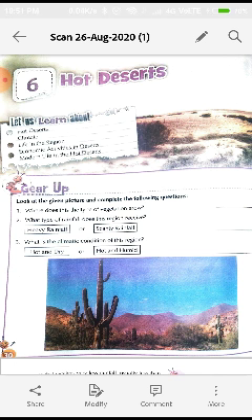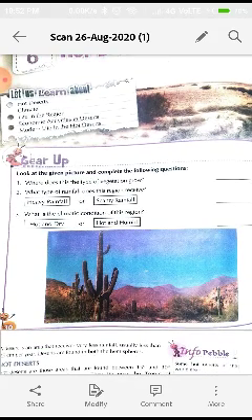Gear up exercise is given. Look at the given picture and complete the following questions. Where does this type of vegetation grow? You can see the cactus. So cactus grows in desert areas. What type of rainfall does this region receive? Heavy rainfall or scanty rainfall? Scanty rainfall means very less rainfall. So, desert areas have scanty rainfall.